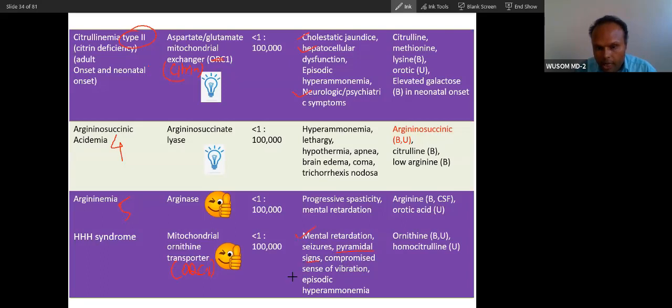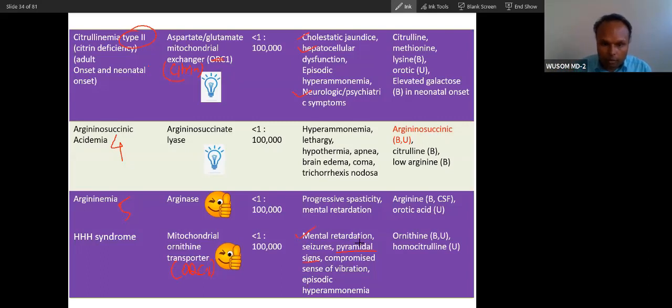Pyramidal means the pyramidal tract, the corticospinal tract. The features of corticospinal tract damage are the paralysis that you see, hemiplegia. Have you seen cases of hemiplegia around? Similarly, you will see a spastic type of paralysis in both hands and legs.